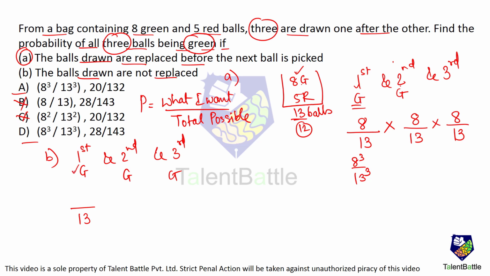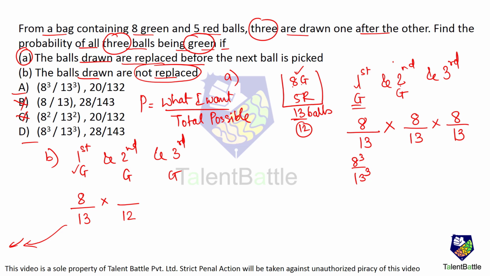But I want a green ball. So, how many options are there for a green ball? 8 options. Now, I pick that ball, I throw it away. Okay. I throw this first green ball away, and now, I am not replacing the ball. That means I am throwing out the ball. If I am throwing out the ball, how many balls remain? Only 12 remain. Okay. Second ball, I try to pick. Only 12 options are there. Out of that, I can choose any one ball.